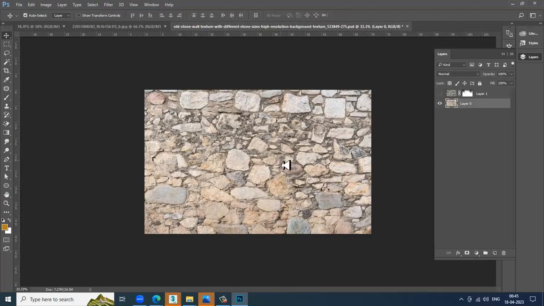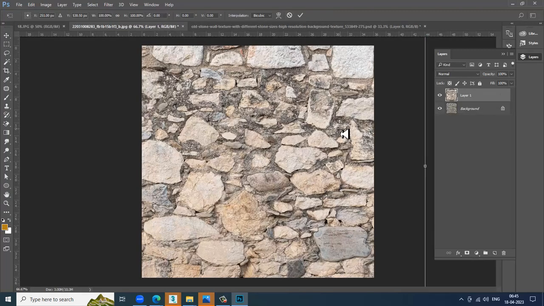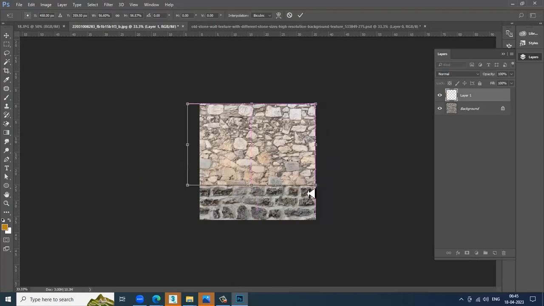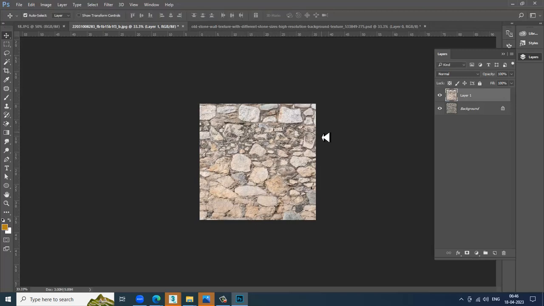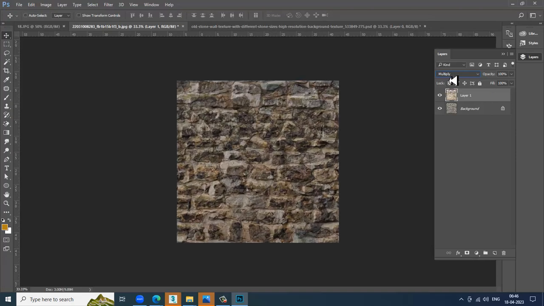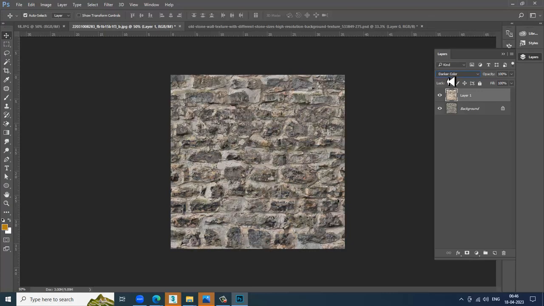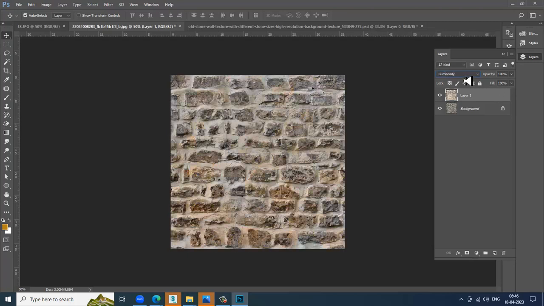Even I can use this on top of this. Deselect this, shuffle this on top of it, and merge this again. You can slightly make it look dark if required.